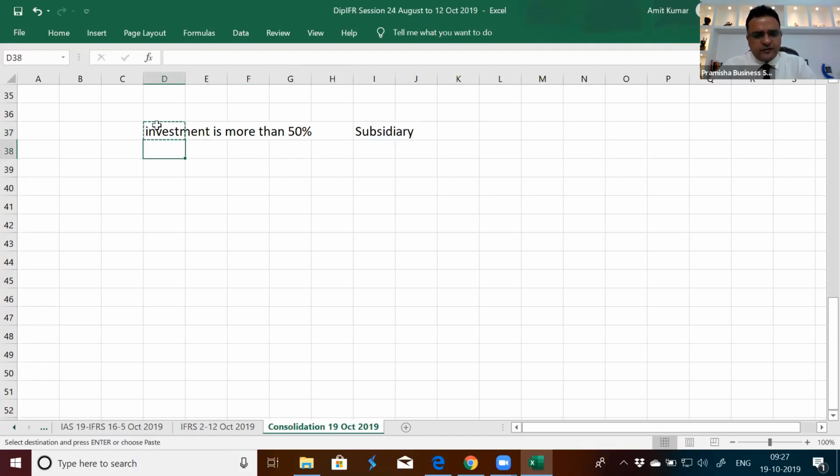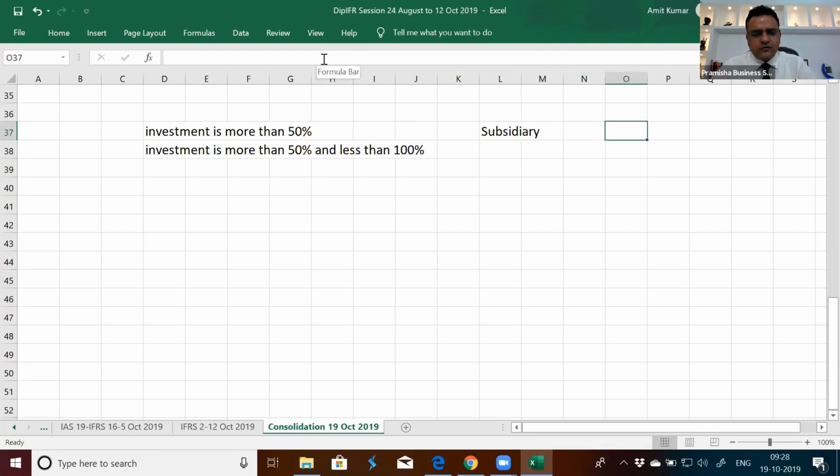Investment is more than 50% and less than 100%, or 100% owned, it is a subsidiary. It is still a subsidiary if the investment is 100%, but if the investment is less than 100%, there exists a non-controlling interest. We need to value it as well. We need to value non-controlling interest, but that's a choice we have available.